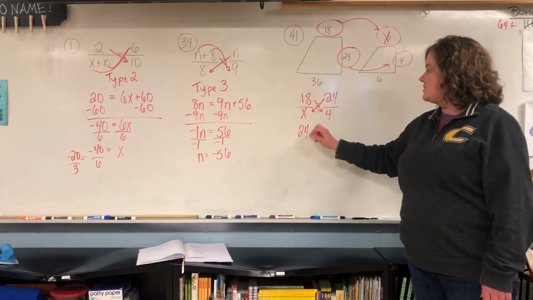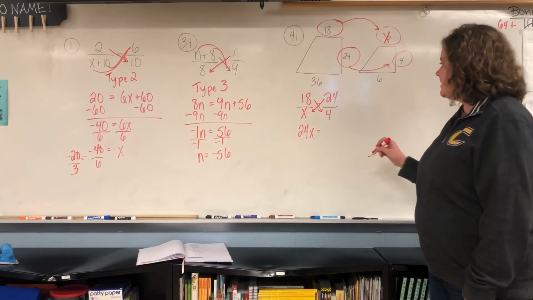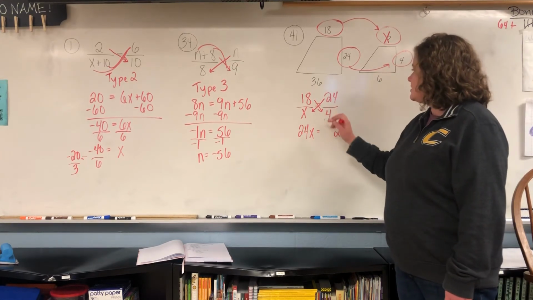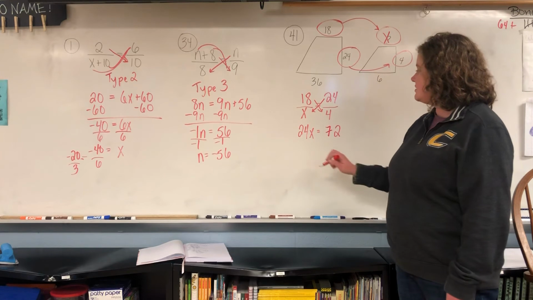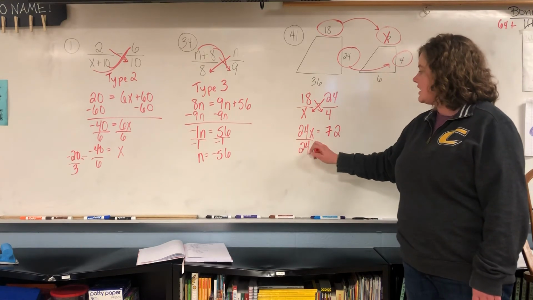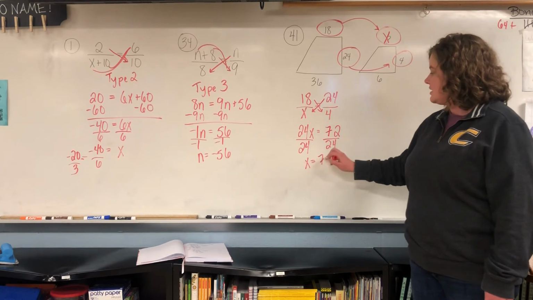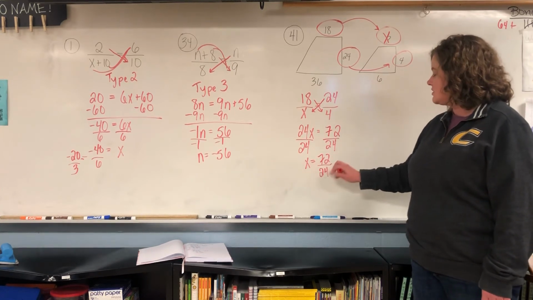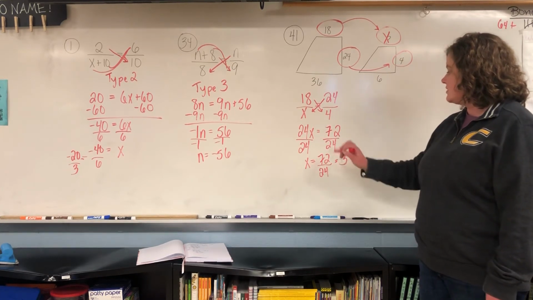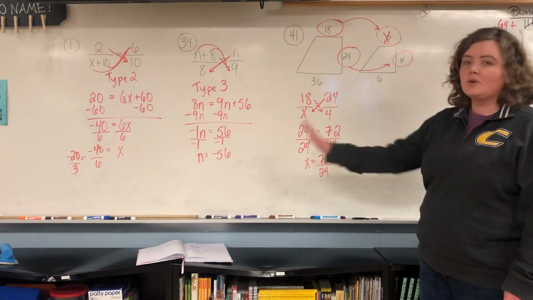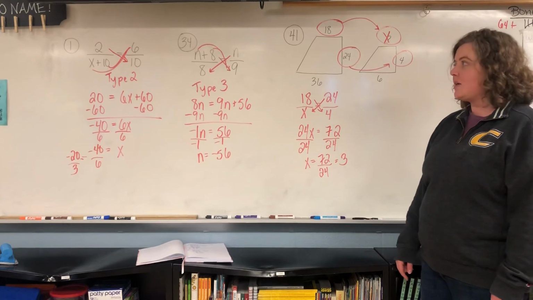So you're going to get 24x, and then 18 times 4 is 72. Then we're going to divide by 24 on both sides. So you're going to get 72 over 24, which equals 3. Okay? So that's how to do those types of problems. And I'm going to put another video up to show you the rest.